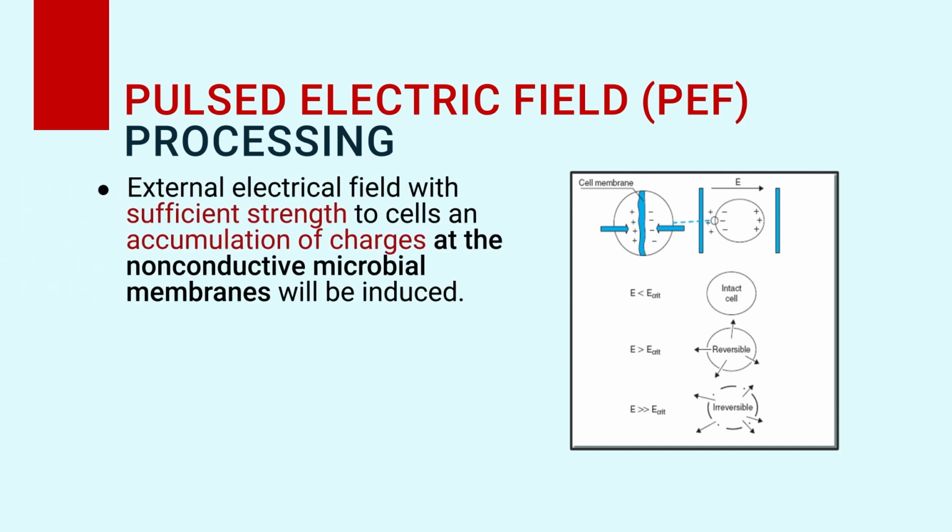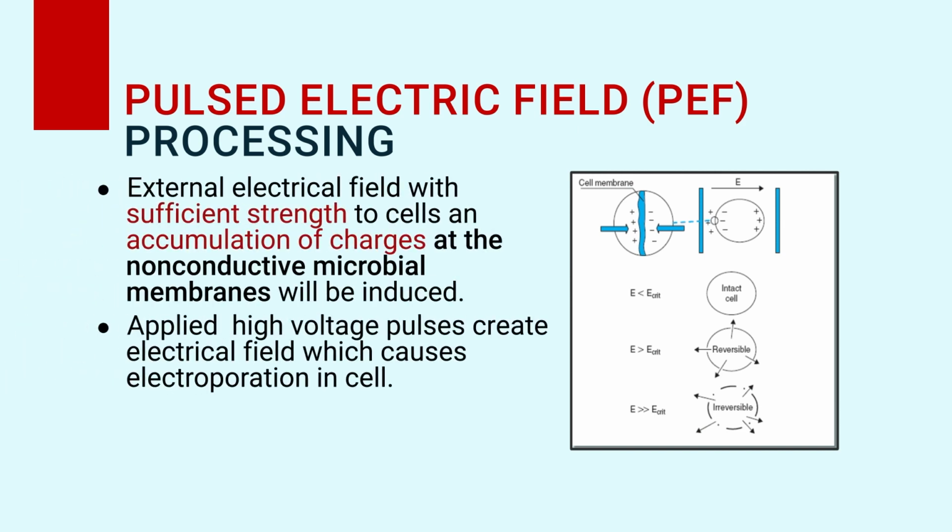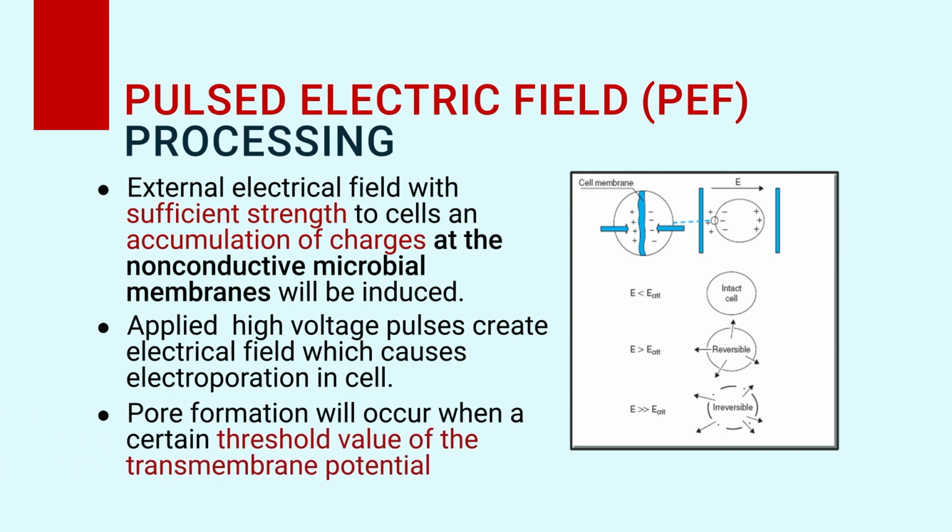In this high external electric field, accumulation of charge will take place along the membrane. You see how the charge distribution is there when it is placed between electrodes. It means within the electrodes there is a high electric field, and particularly there is a drag on the surface.